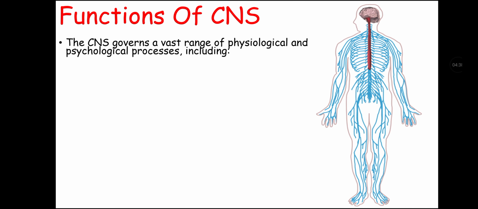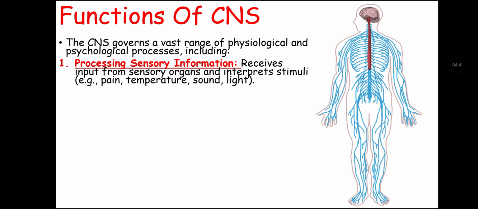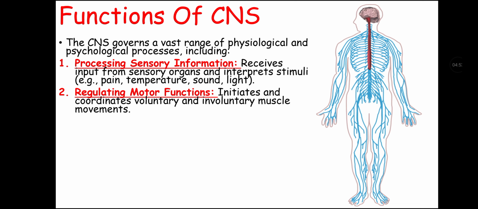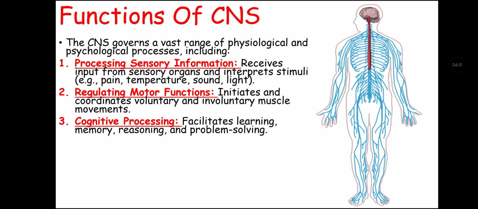Central nervous system governs a vast range of physiological and psychological processes. It processes sensory information, as it receives input from sensory organs and interprets stimuli like pain, temperature, sound, and light. It also regulates motor function, as it initiates and coordinates voluntary and involuntary muscle movement. And it also helps in cognitive processing, as it facilitates learning, memory, reasoning, and problem solving.